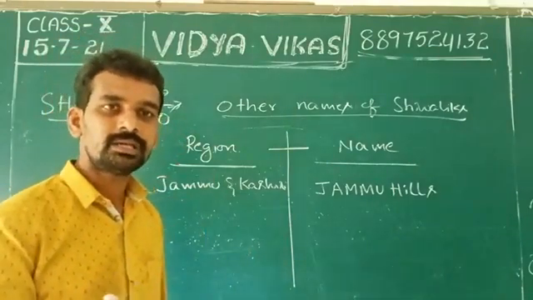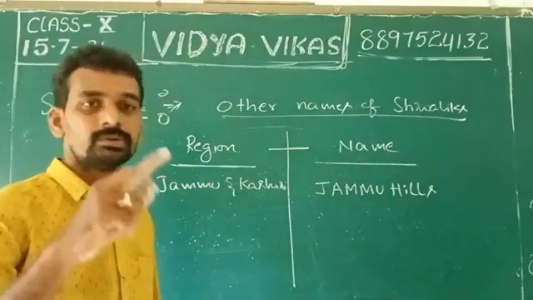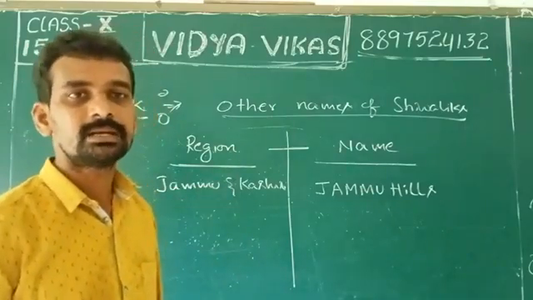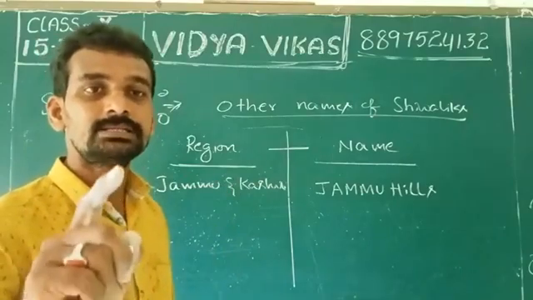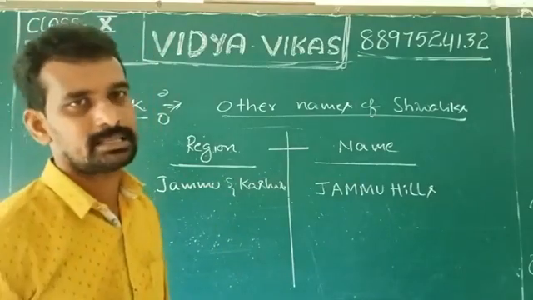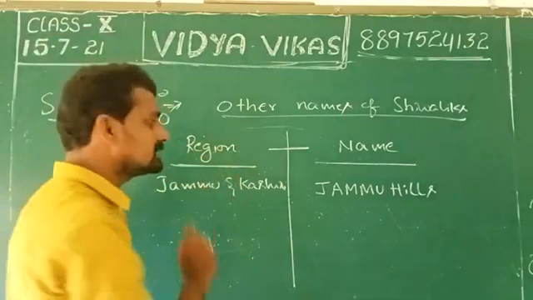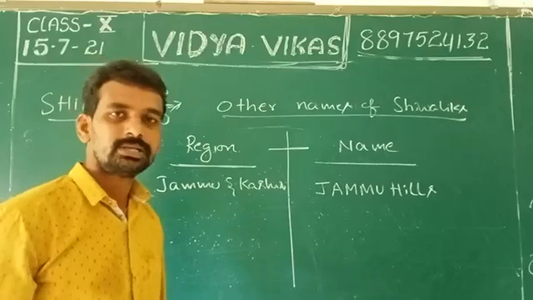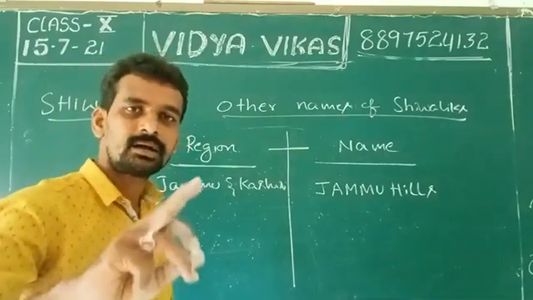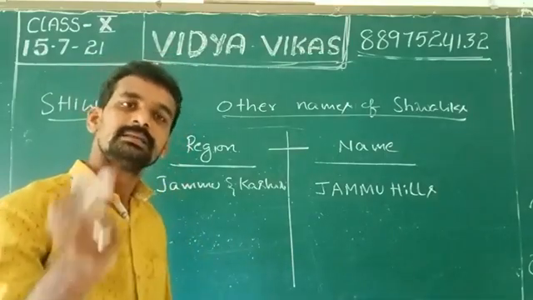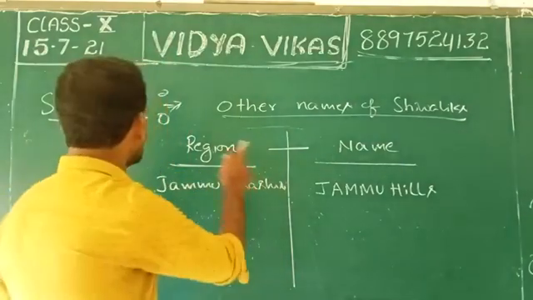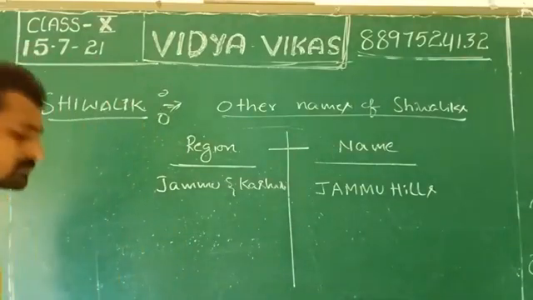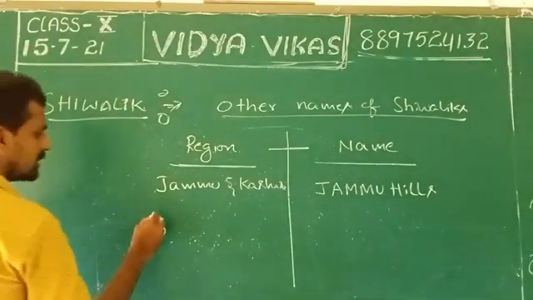In Jammu and Kashmir, how are the Lesser Himalayas called? The Lesser Himalayas are called the Pirpanjal range, but the Shivalik is called Jammu Hills. Do you understand? In the same state, Jammu and Kashmir, Lesser Himalayas are called Pirpanjal and Shivalik is called Jammu Hills. Next, Arunachal Pradesh.